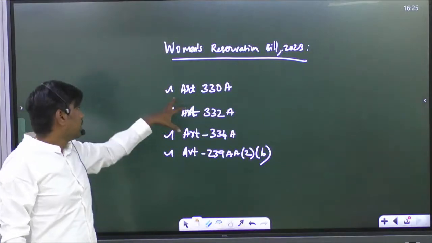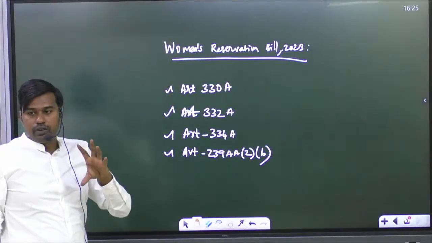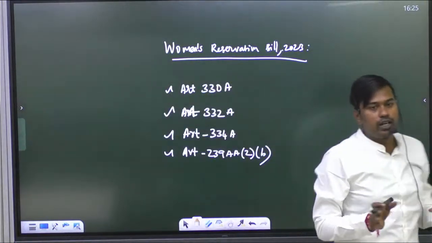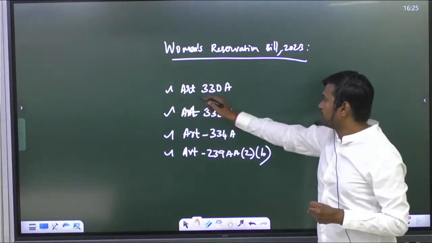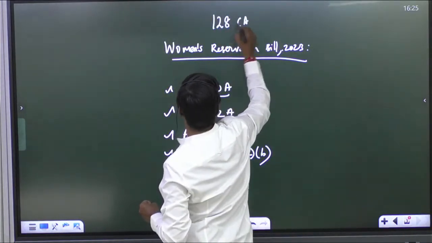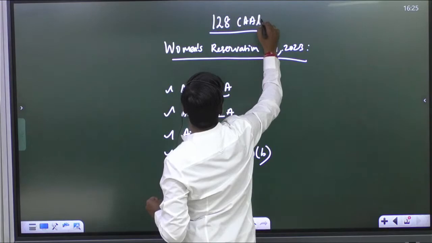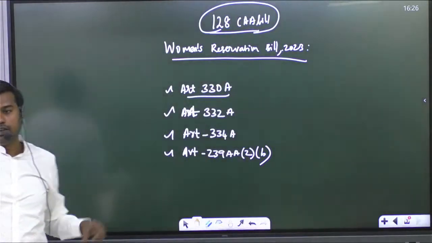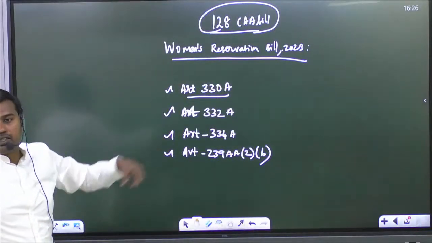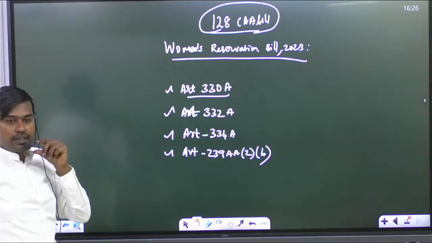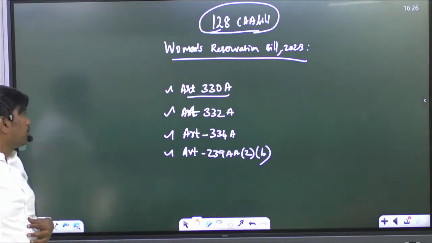Now to pass the Women's Reservation Bill, we have to make some constitutional amendments. This constitutional amendment is the 128th Constitutional Amendment Bill. Amendment Bill you say, it is not Act, so 128th. It was introduced as the 128th Constitutional Amendment Bill, when this Women's Reservation Bill was passed in Parliament.